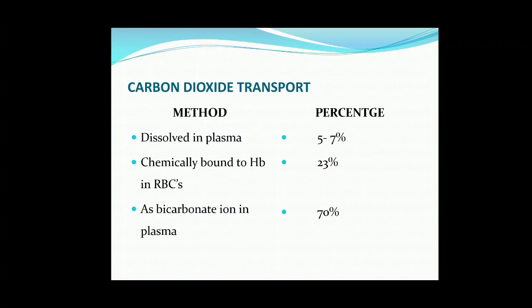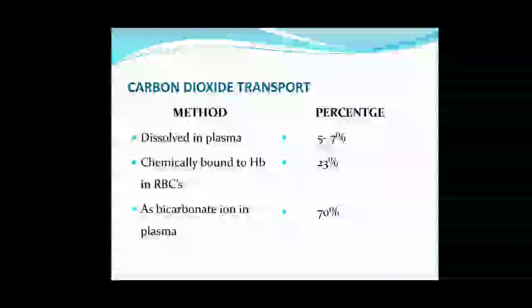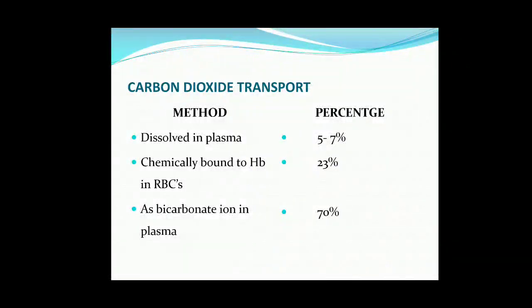Now, we'll study carbon dioxide transport: how carbon dioxide is brought back from the tissues to the lungs. It occurs by three methods. First is dissolved in plasma. Only 5 to 7% dissolves in plasma. Second method is it binds to hemoglobin in the RBCs. So, 23% binds to hemoglobin, and 70% is transported in the form of bicarbonate ions.